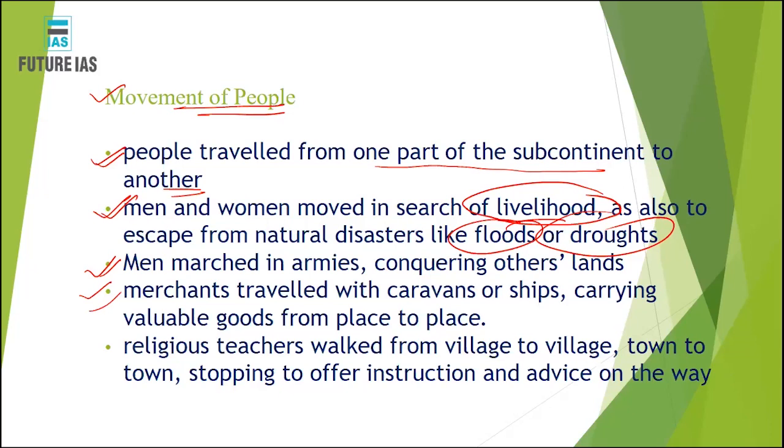Likewise, there may be religious teachers. These preachers would move from one place to another, from village to village, city to city, town to town, giving religious instructions all along the way. So there can be multiple reasons for the movement of people. And over the period of time, slowly we started discovering the land, and people started moving to various regions throughout the world.